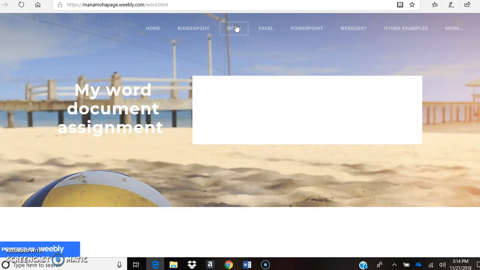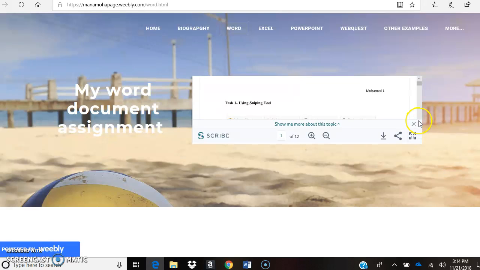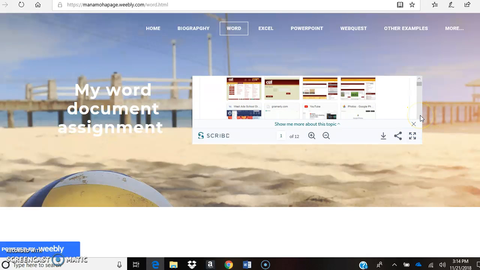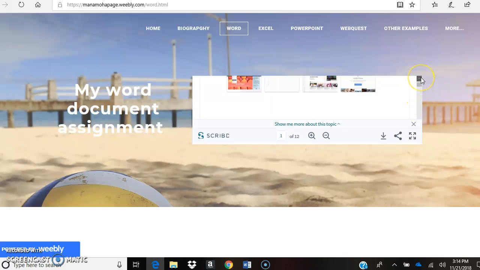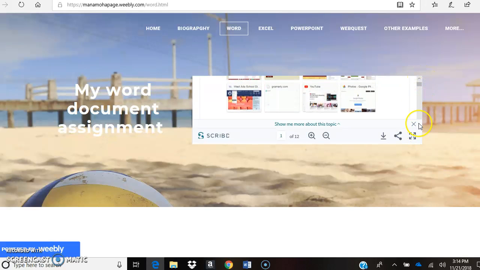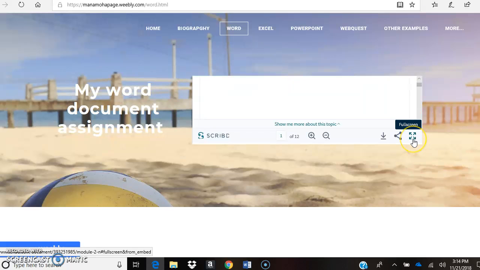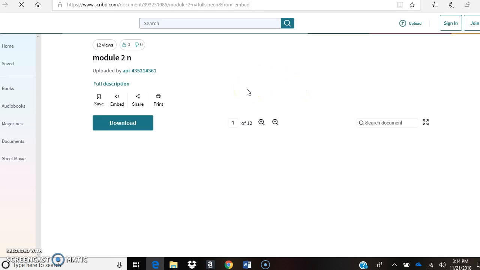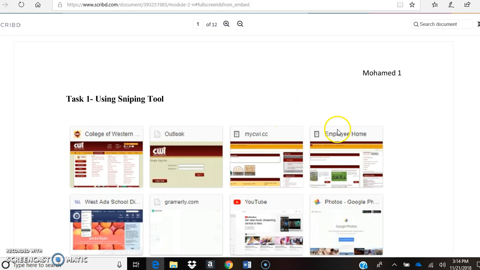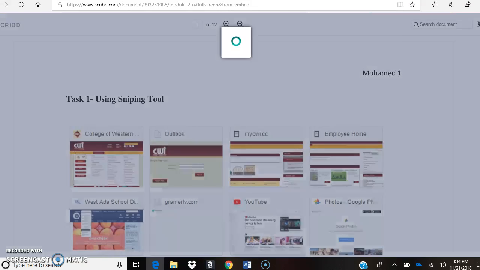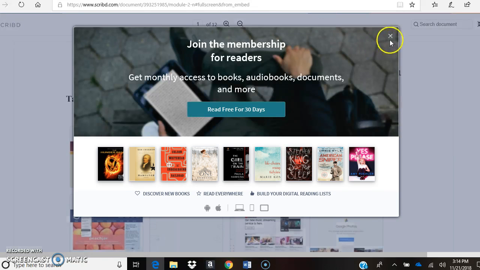And this here is my Word document assignment. It's the one that I did for, I think, the second module or the first module. I don't remember. But this is what I have. I don't know if I'm supposed to zoom it in or not, but let's do it anyways. This is what I have for my Word documents assignment. What is this?